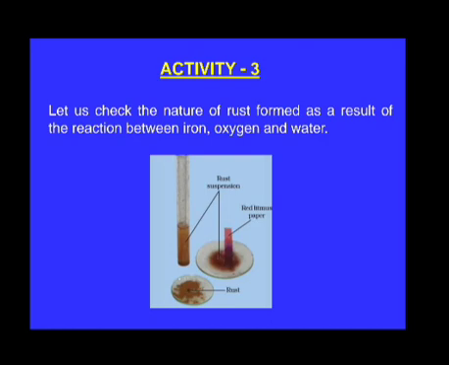How do we know that it is a basic oxide? So when magnesium oxide is dissolved in water, magnesium hydroxide is formed, and when this solution is checked with the pH paper, the red litmus paper turns to blue, showing that it is a basic oxide.